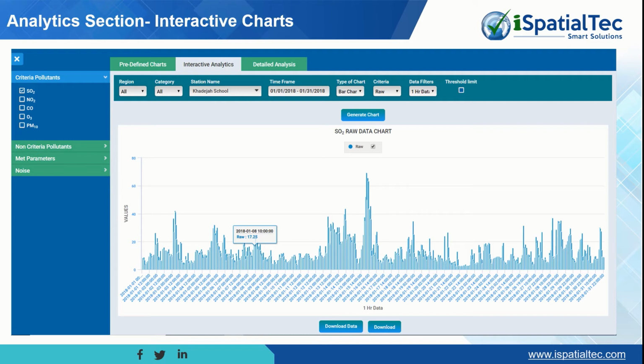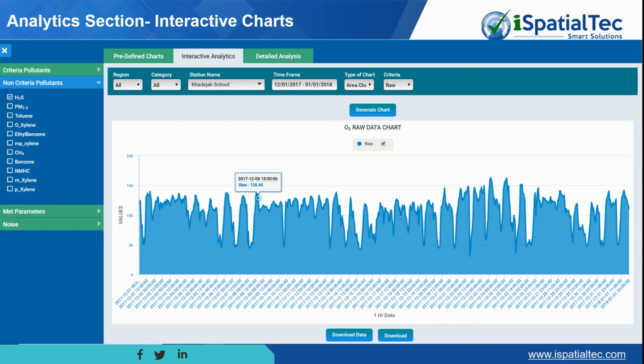And the user can select the combination of SO2, NO2, or the combination of all, and then generate a report. Also, the user can download the data, as well as download the reports. In this interface, the user can see non-critical pollutants like H2S and PM2.5, and there are different kinds of parameters, the pollutants, on the right side of the screen.